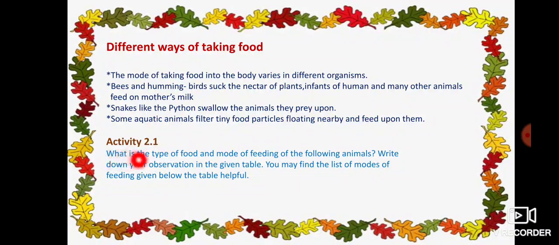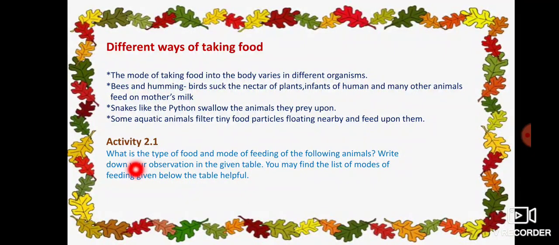And see here, there is Activity 2.1. What do we have to do? What is the type of food and mode of feeding of the following animals? In the next slide, you will see a table. What you have to do is write down your observation in the given table. You may find the list of modes of feeding given below the table helpful.